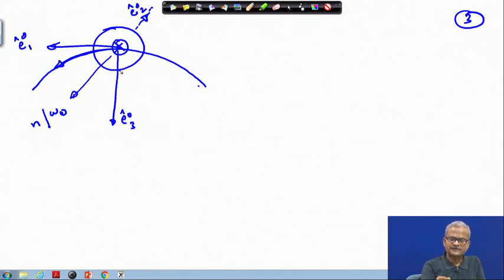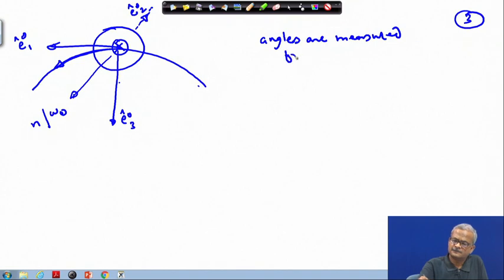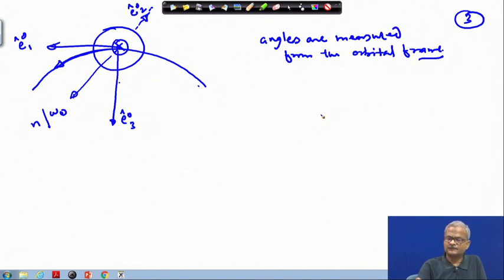So we are measuring the angles from the orbital reference frame. This we have discussed earlier, but here I am repeating it for the sake of your convenience. Angles are measured from the orbital frame. Which one? The first rotation, whichever you choose. Thereafter, the things will change.